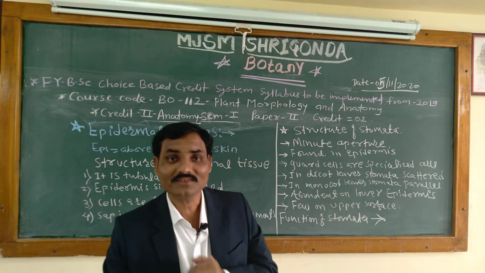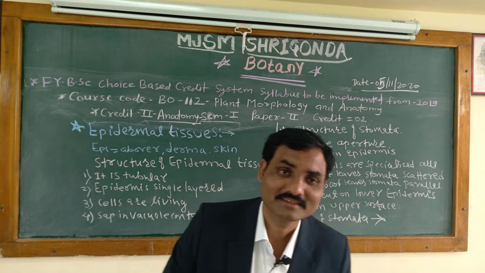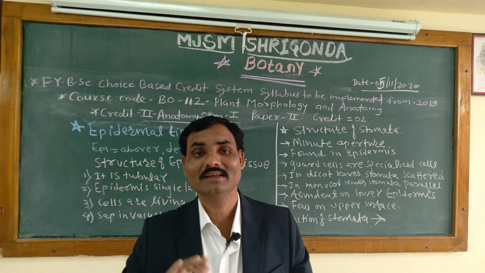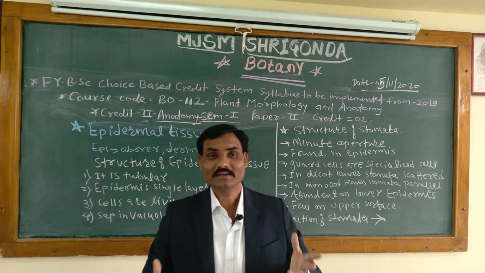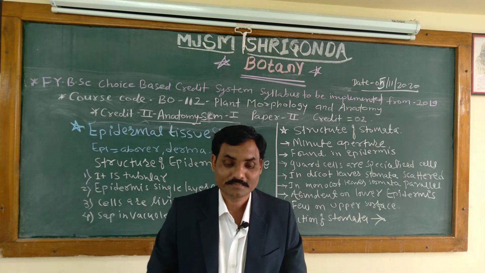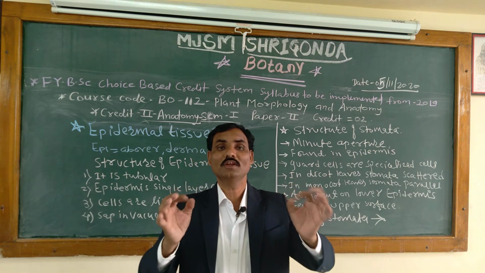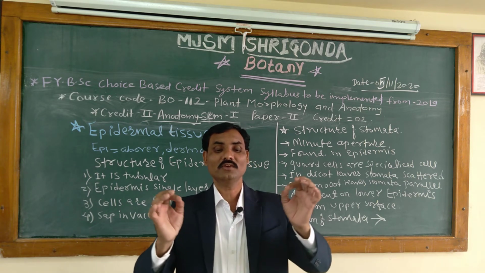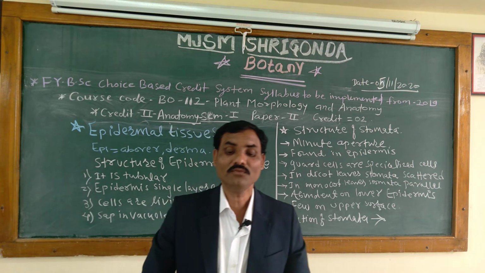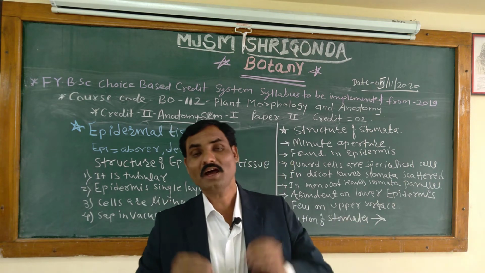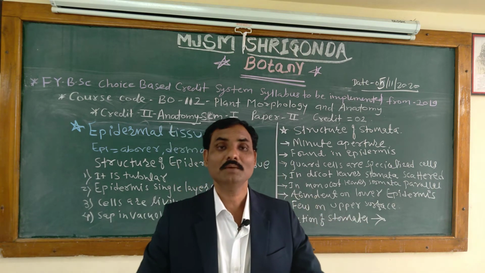Then what about hairs? We know that hairs are always present on the surface of the plant. Which are the different characteristic features of hairs? They constitute unicellular or multicellular trichomes. Unicellular hairs are often simple and unbranched, or they may be branched.